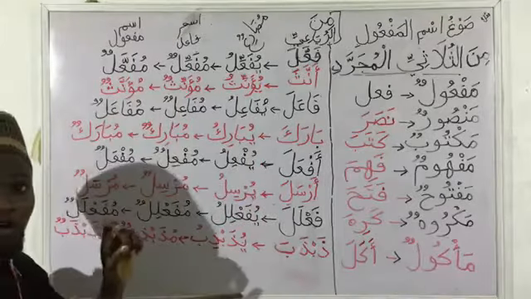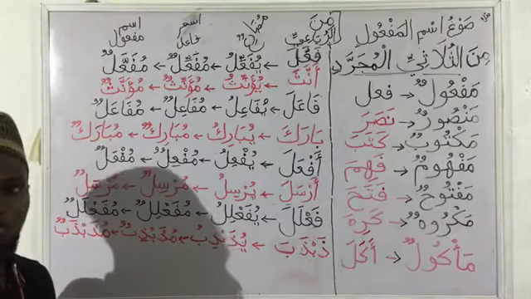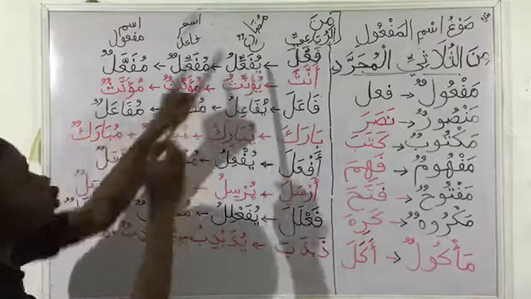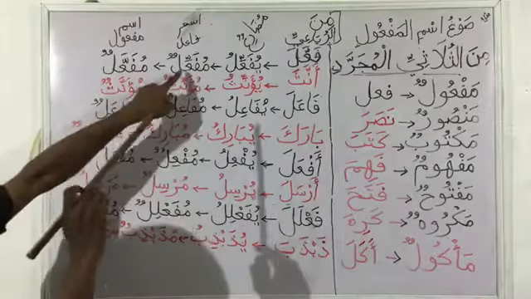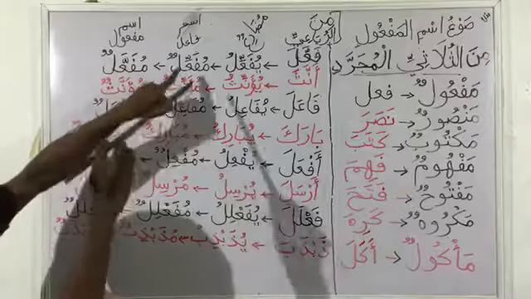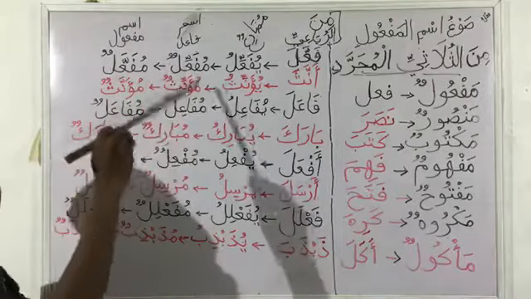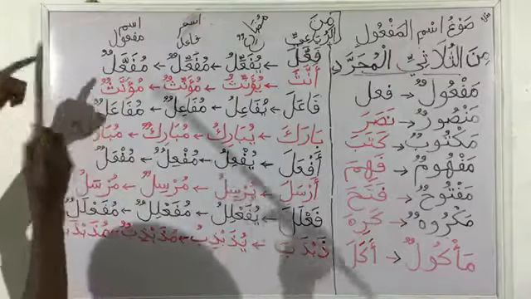If you can recall, the only step we had for Ismu Fa'il from the Mudori was just to replace our yaw with mim. So we have mufa'ilun. Now to change it to Ismu Maf'uul, we have to change the kesra on the second to the last letter, which is the ainul fi'l, to fatha to give us mufa'alun.